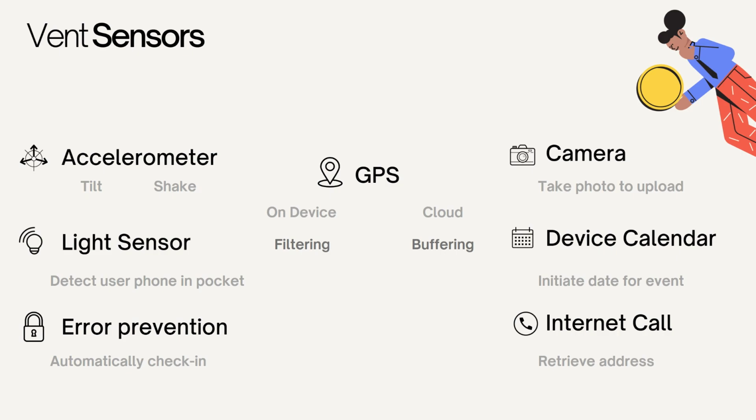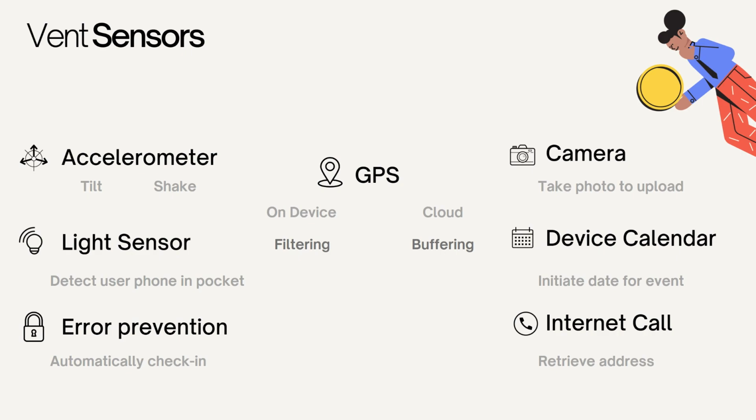For the gestures used to check in at activities, we use 2 sensors, the accelerometer, which manages tilt and shake, and the light sensor, which detects when users put their phones in their pockets. Given that some of these sensors may not work completely accurately on every single device, we also manage for this by allowing activities to automatically check in after a number of failed attempts.